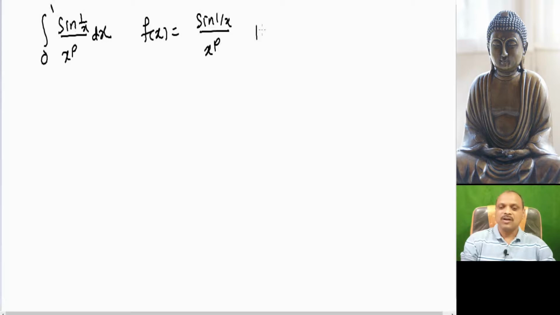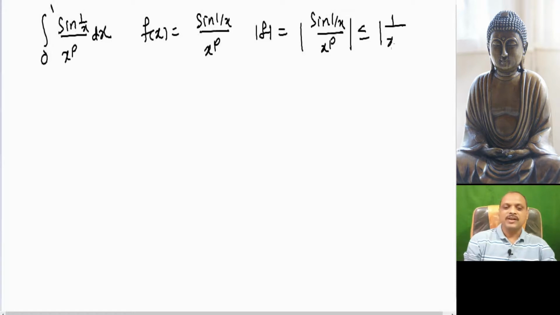Then mod of f is equal to mod of sine 1 by x divided by x raised to p, and sine 1 by x is always less than or equal to 1. So this is at most 1 divided by x raised to p. So mod of f of x is less than or equal to mod of 1 divided by x raised to p.